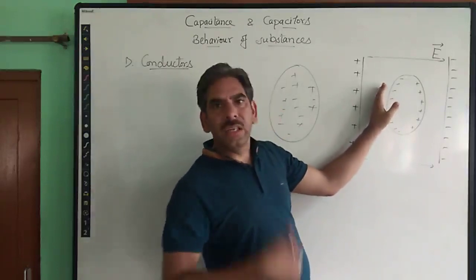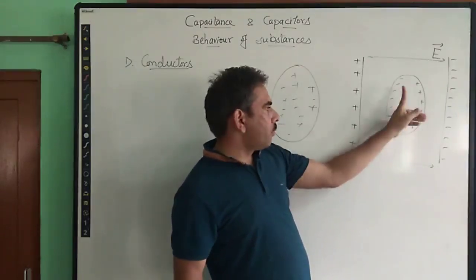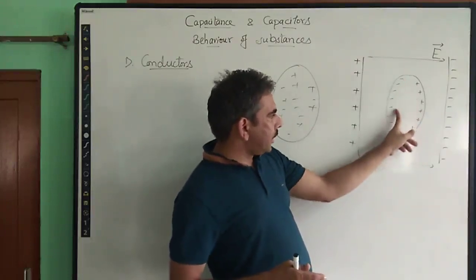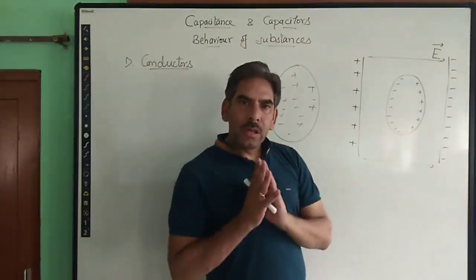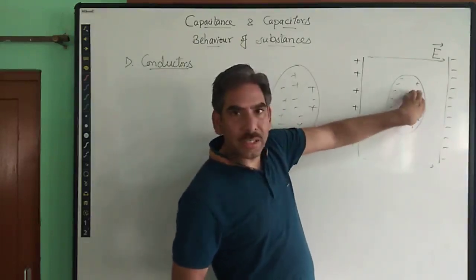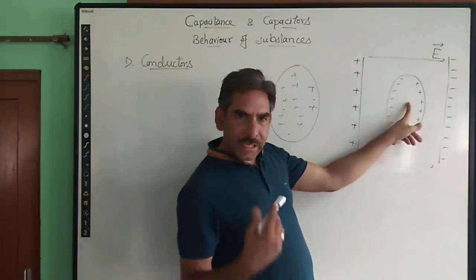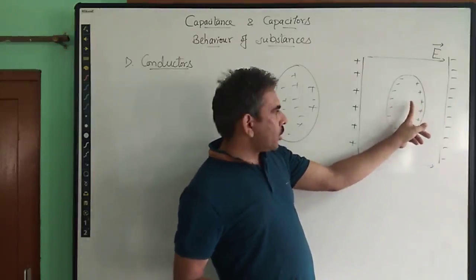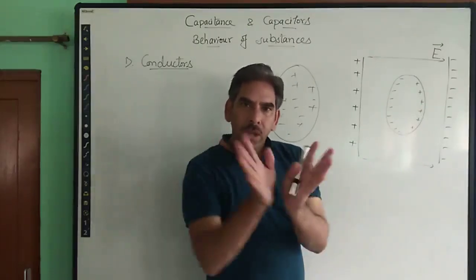right? They will prevent the other electrons which are coming toward this side, close to the positive plate, from reaching this end, and by then the electric field set up by these negative and positive charges will prohibit all the positive and negative charges from flowing anymore inside the conductor. This negative charge will avoid any other negative charge coming to this side, and positive charge will avoid any positive charge coming to this side when equilibrium is achieved. Till then, flow will continue.